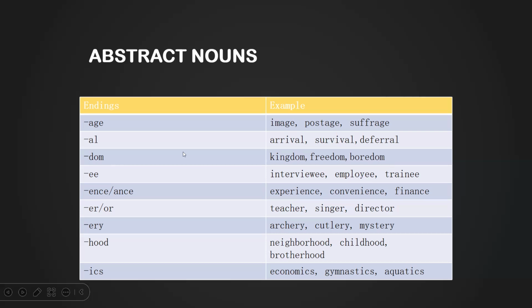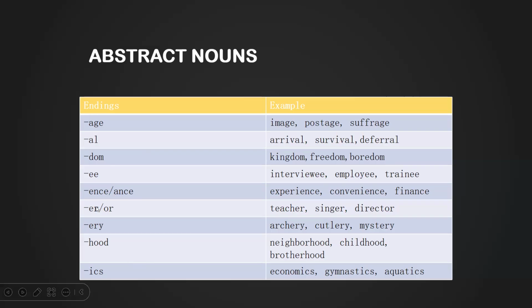So whenever you see these endings, you can quickly identify which group they belong to: nouns. So the moment you see these endings, you know that they are nouns. This is telling you that you're supposed to use it as a noun in the sentence.